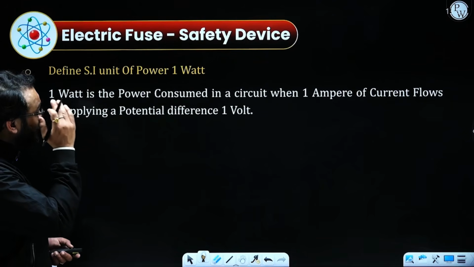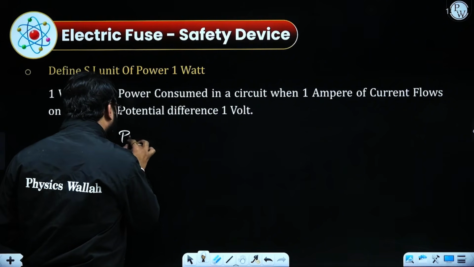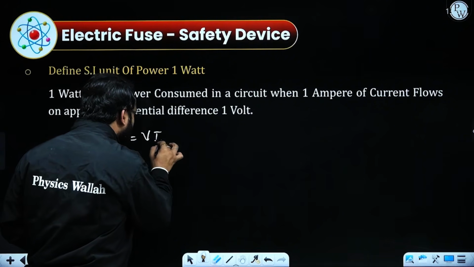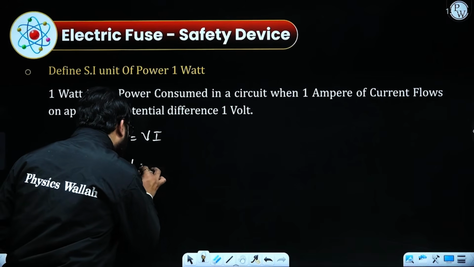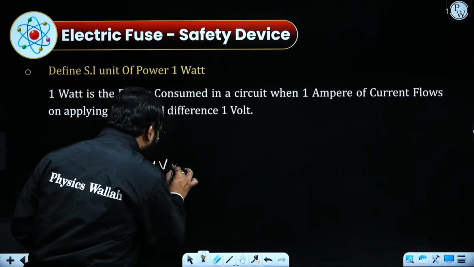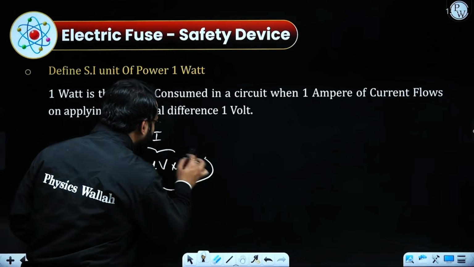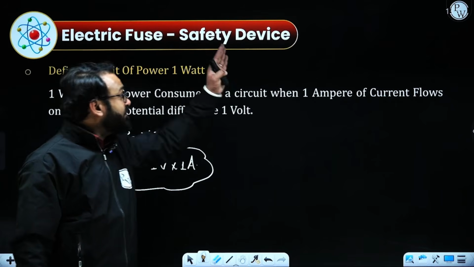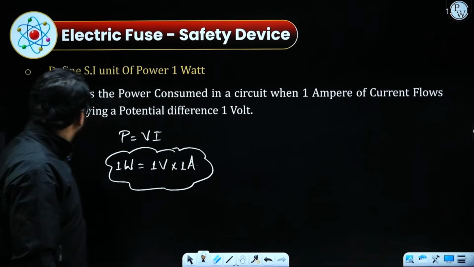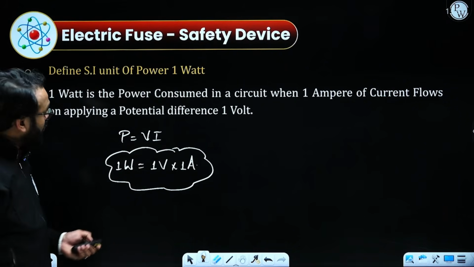Similarly, for 1 watt of power, what has to be done? I write the formula: power = potential difference × electric current. To get 1 watt, the values of 1 volt and 1 ampere have to be there. Now read out the definition: 1 watt is the power consumed when 1 ampere of current flows through the circuit on applying a potential difference of 1 volt.